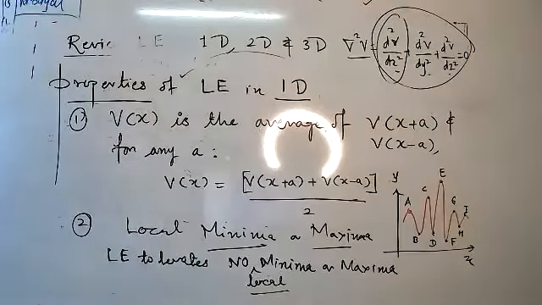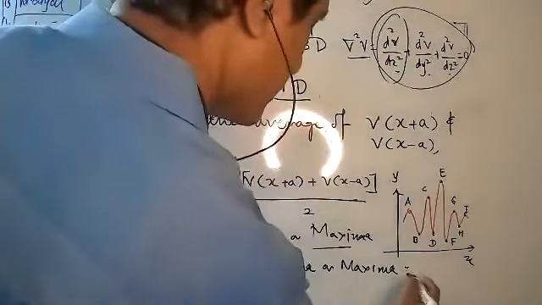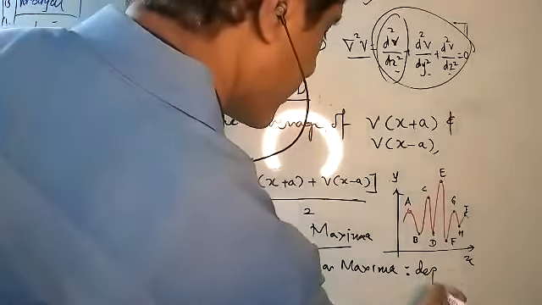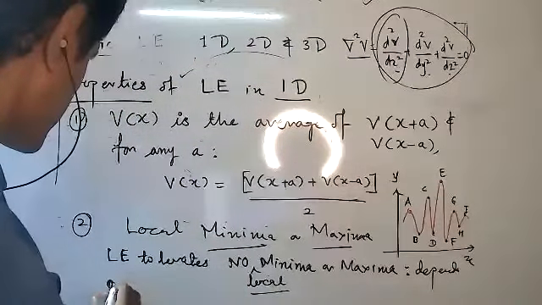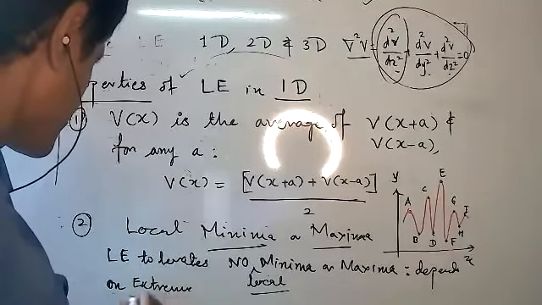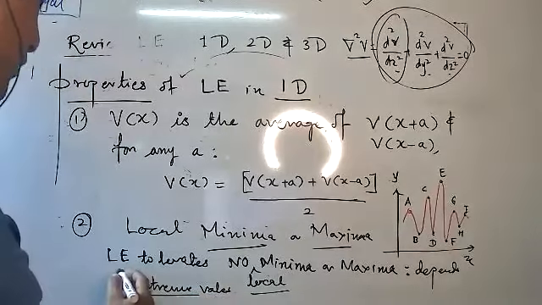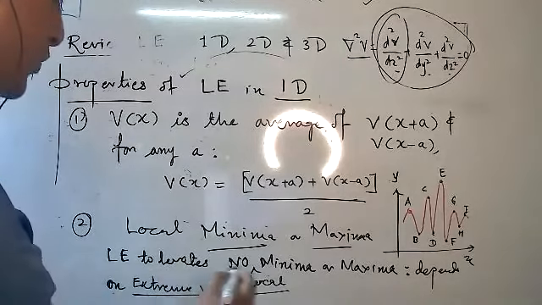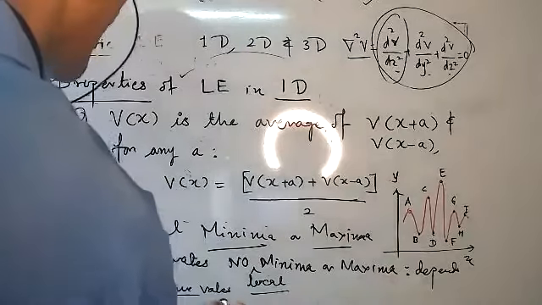No local minima or maxima, and only depends upon the extreme values. In exam, suppose the question is like this: Laplace equation tolerates no local minima or maxima, depends upon dash value.